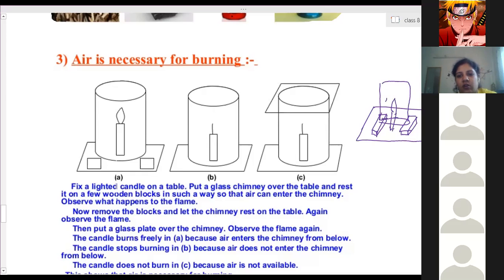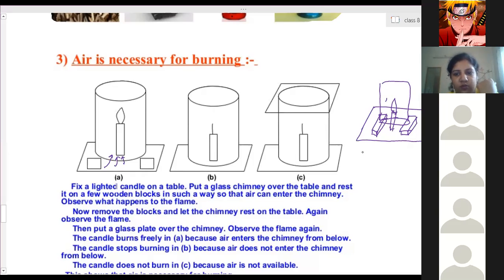Will it burn or be extinguished? It will burn, because there is oxygen. From the lower portion there is some space through which air can enter, so it will keep on glowing.